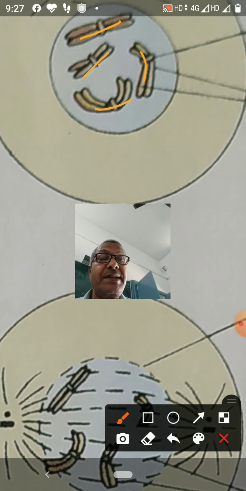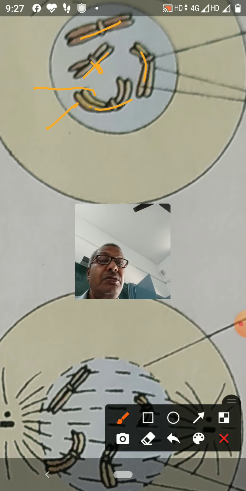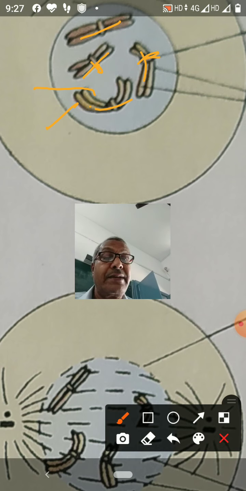Each chromosome has already duplicated and two chromatids are present. These are sister chromatids, and where the chromatids are joined, that is the centromere. So two sister chromatids remain attached to each other at a small region. That region is called the centromere.